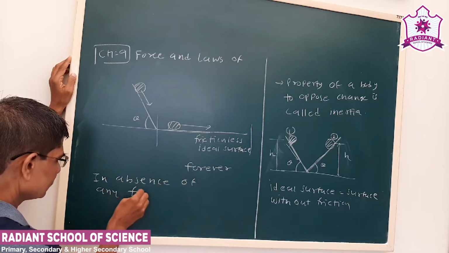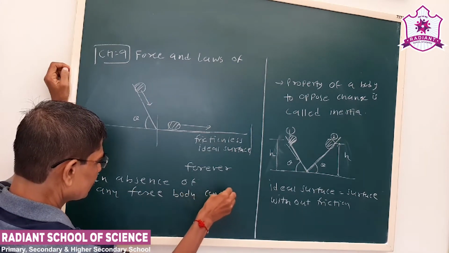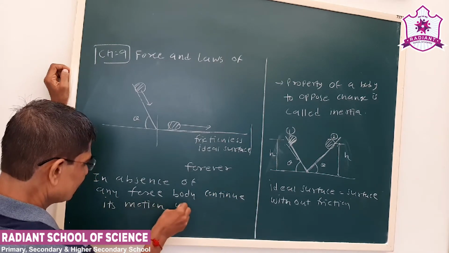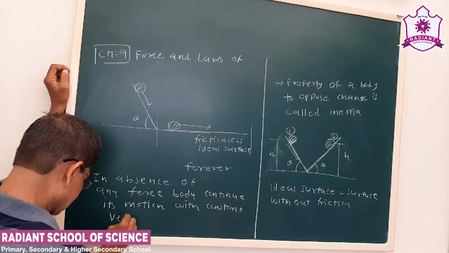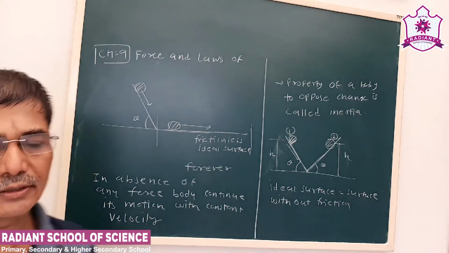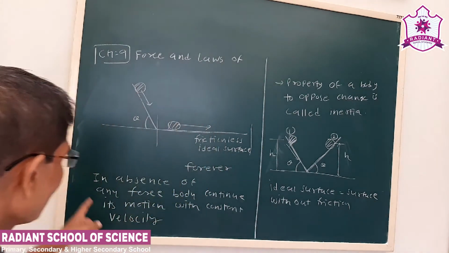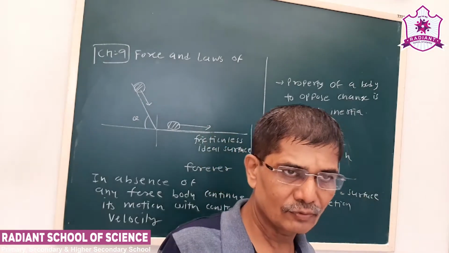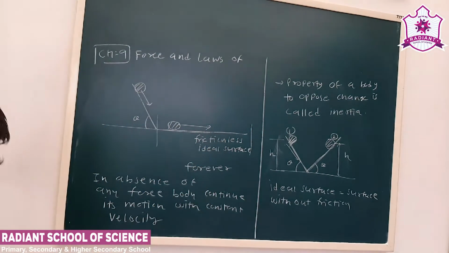in the absence of any force, the body continues its motion with constant velocity. Okay, so this was Galileo's experiment, but we know that practically this doesn't happen. Why? Because after some time some force will act, and finally the body will stop.